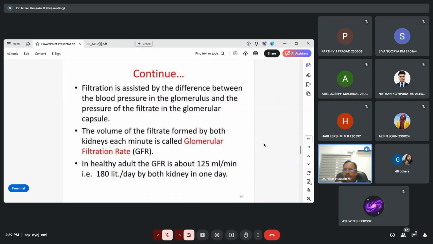In a healthy adult, GFR is about 125 milliliters per minute. That is 180 liters per day by both kidneys in one day. This much filtration takes place in our kidneys. So 125 milliliters per minute is the GFR, or glomerular filtration rate, and this means that both kidneys are filtering around 180 liters of fluid per day.